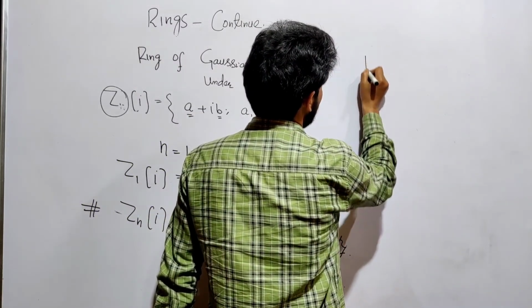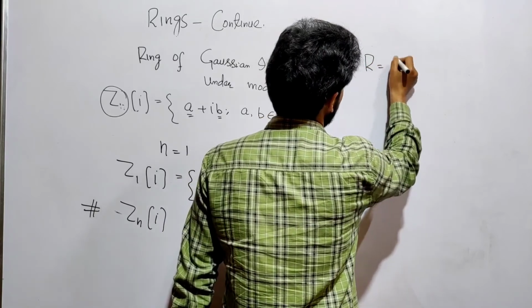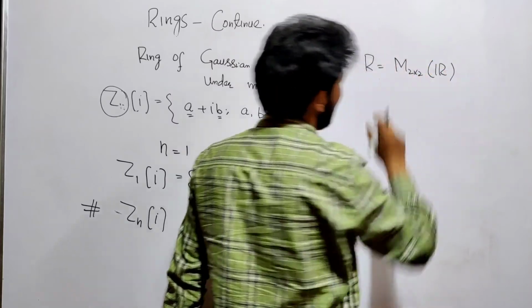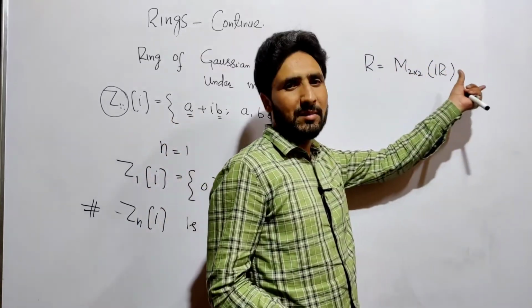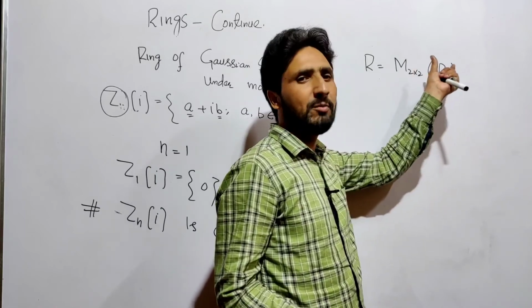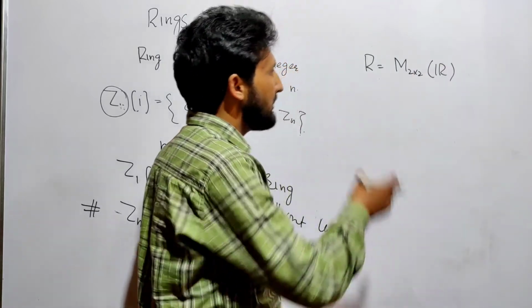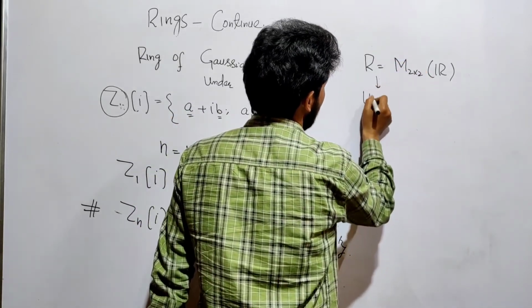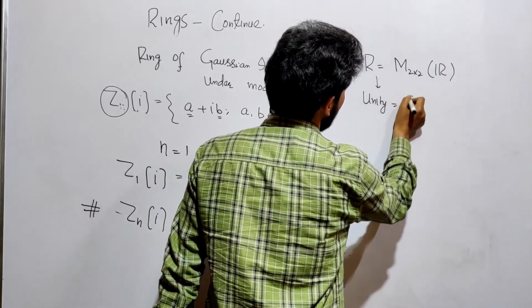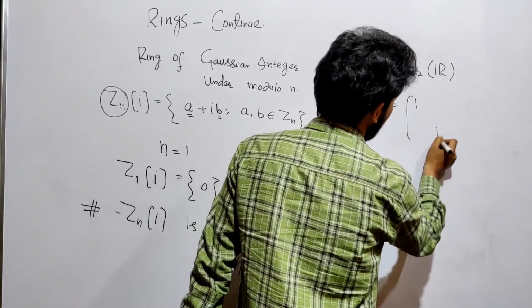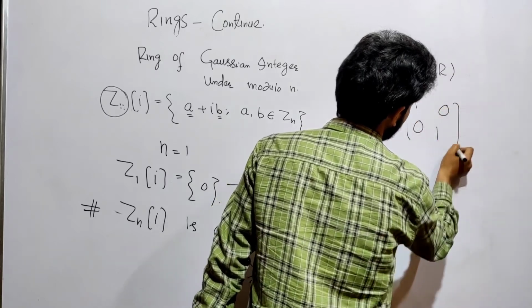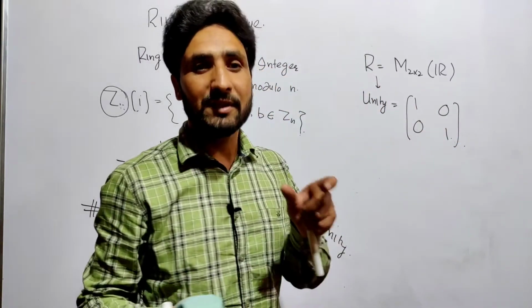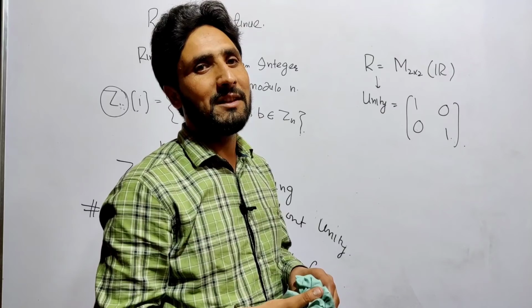Now if you take a ring, suppose I will take a ring R equal to M2×2 over R। सिंपल मैंने एक रिंग ली, या आप Z भी ले सकते हैं। यहां पर मैंने एक सिंपल रिंग ली, 2×2 मैट्रिसेस ओवर R। तो you can see that मैंने इस पर भी बात की है, this is a ring and it has a unity. जो इसमें यूनिटी होती है वो है आइडेंटिटी मैट्रिक्स [[1,0],[0,1]]। Okay, but if you see that this is not always commutative.